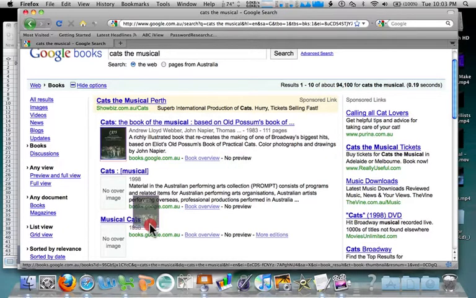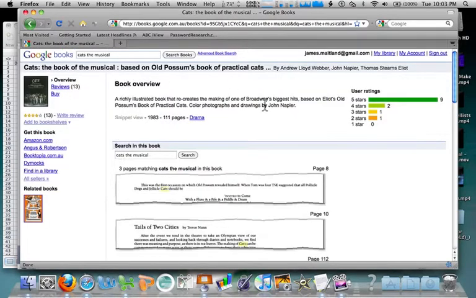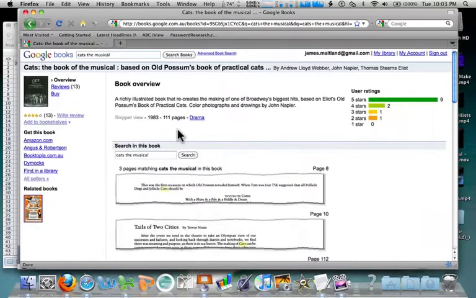I can look at the book, and open it up. It tells me about the book, people rating it, and I can have a look at where Cats was mentioned in this book. 3 pages mention Cats the Musical in this book. So I know that this book mentions it in those places. I can go and buy it from Amazon.com, find it in a library, whatever I want. I found a book that can help me out.